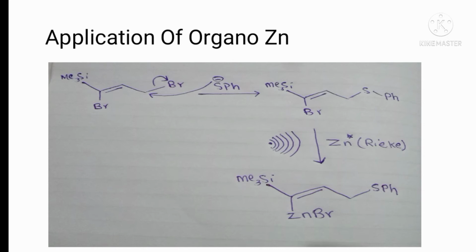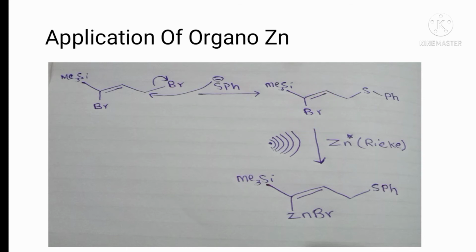When we add base, it picks up that hydrogen and we have a thiophenoxide. That thiophenoxide reacts with that carbon by SN2 reaction, bromine leaves, and that carbon is protected. So now we have one carbon-bromine bond.